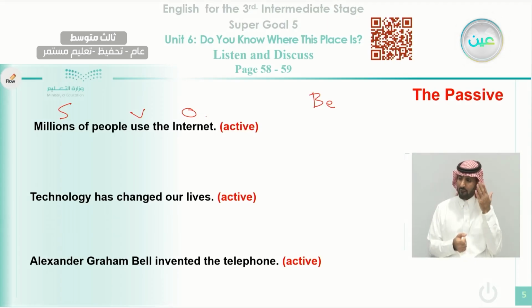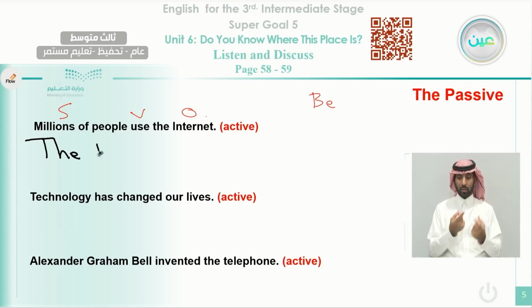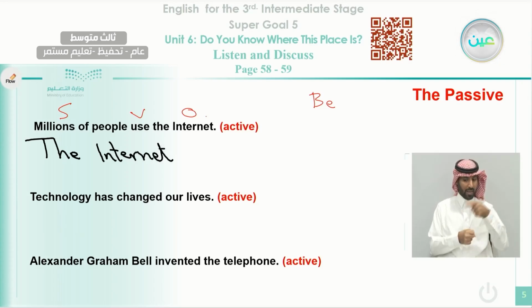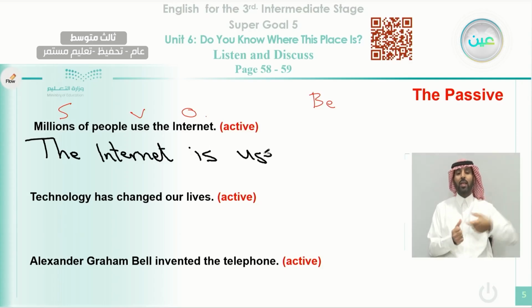As we said before, the internet here, notice that we should start with a capital letter because we're starting a new sentence here. The internet, okay, what is going on in that internet? We can describe it as a singular here, is used. As we said here, we use is as a form of the verb be, and after that we use the verb